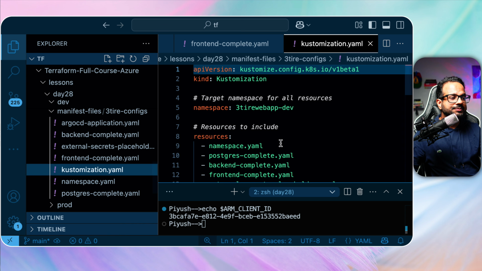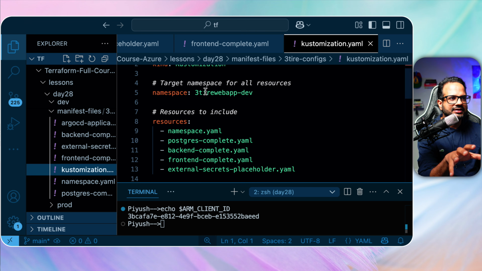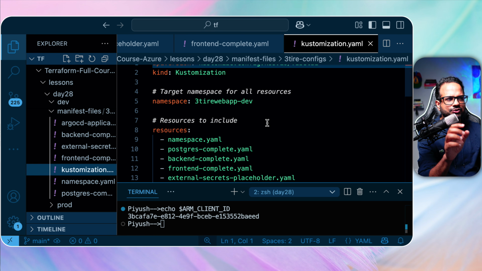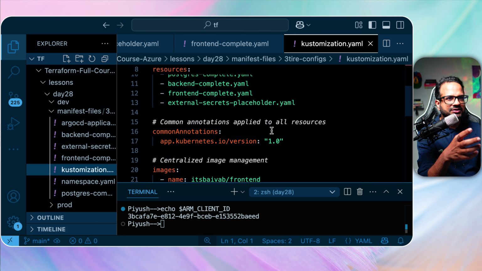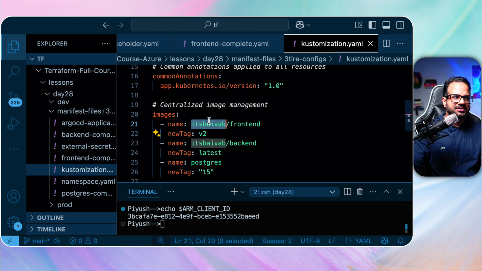Now customization. If you are new to customization, it's basically a tool to manage multiple environments in Kubernetes, and using a template file you can make the changes. For example, this customization file is referring to all the resources, like all these YAMLs. So whenever you have to make the changes, you don't have to make the changes in all the YAMLs, just make the changes over here. So these are all the common changes. For example, namespace. That means we don't have to mention namespace in all those files separately. We can just write it over here, and then we can just refer to it inside the YAML. Similarly, the common annotation, image name, we can just refer to it over here.